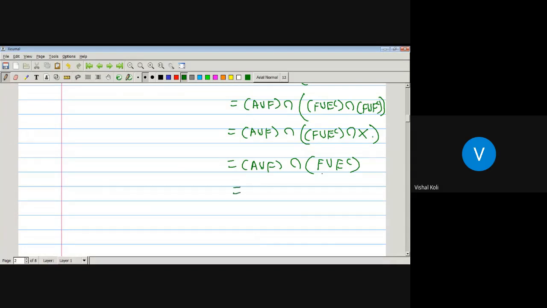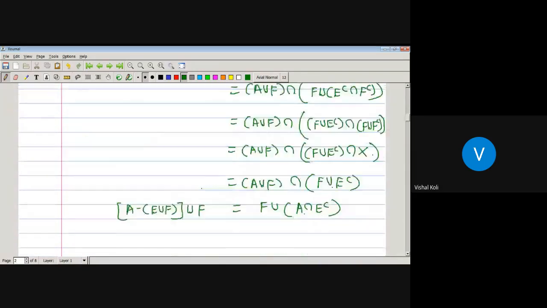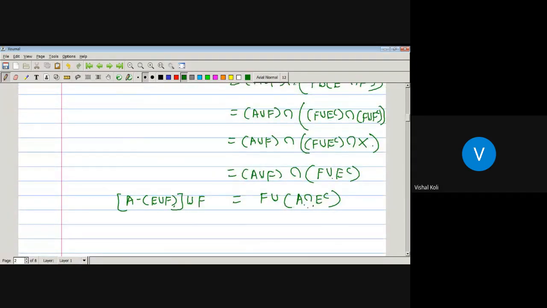Okay, now we just have to use the distributive property. A union F intersection F union E complement is nothing but F union A intersection E complement, and the LHS is nothing but A minus E union F union F. Okay, so the union of these two sets will be equal to this set.